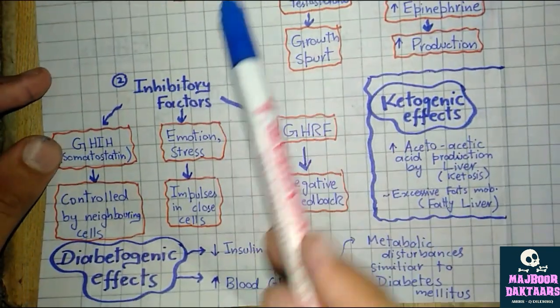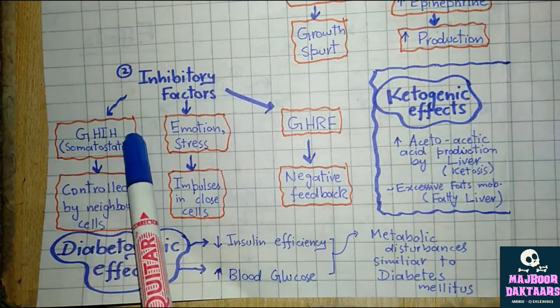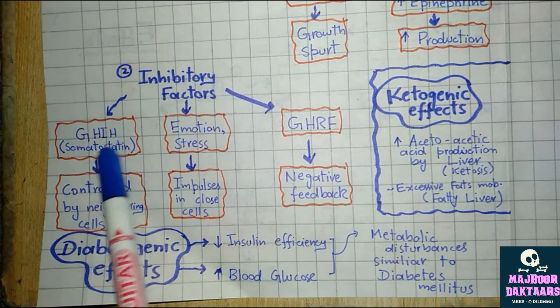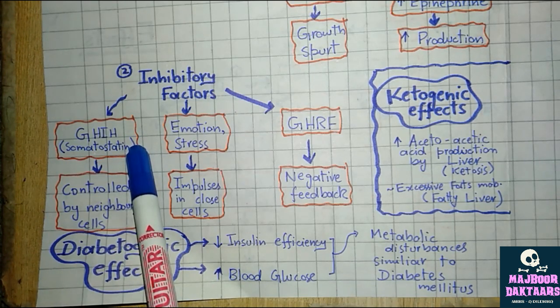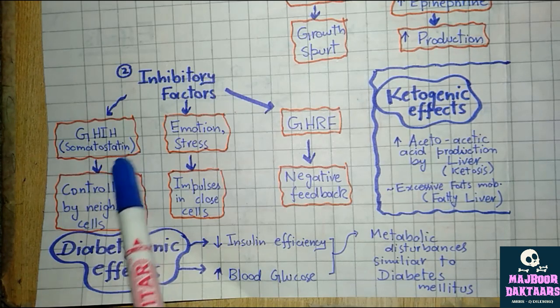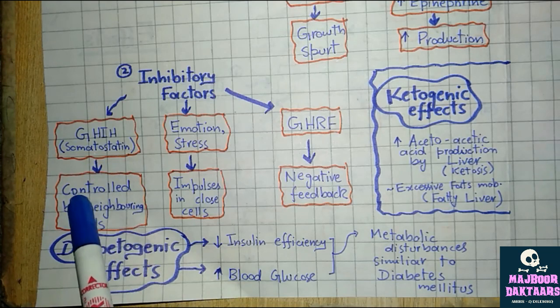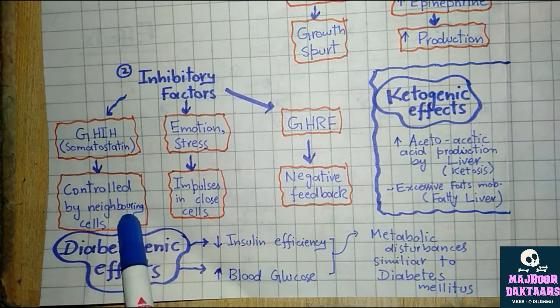Now, inhibitory factors of the growth hormone. The inhibitory factor includes growth hormone inhibitory factor produced from the hypothalamus, also known as somatostatin. This causes a negative effect on the production of growth hormone releasing factor. An important point to note is that somatostatin production is also controlled by its neighboring cells.